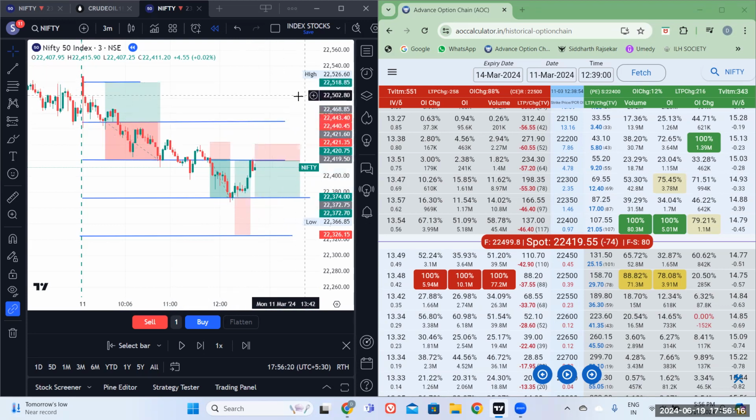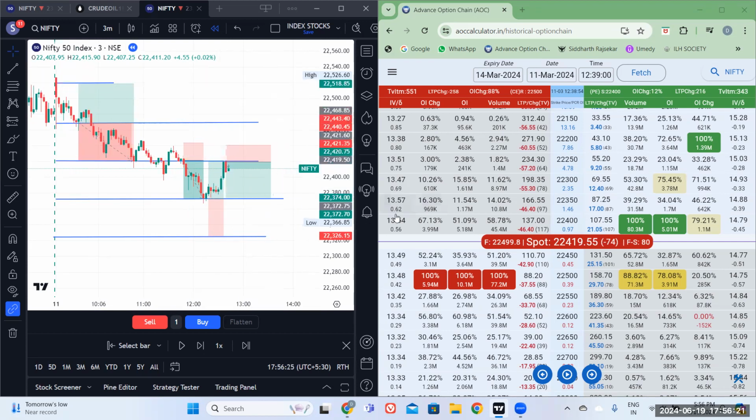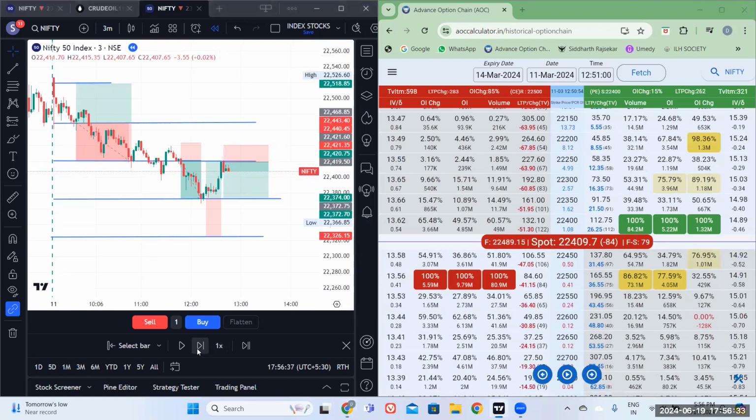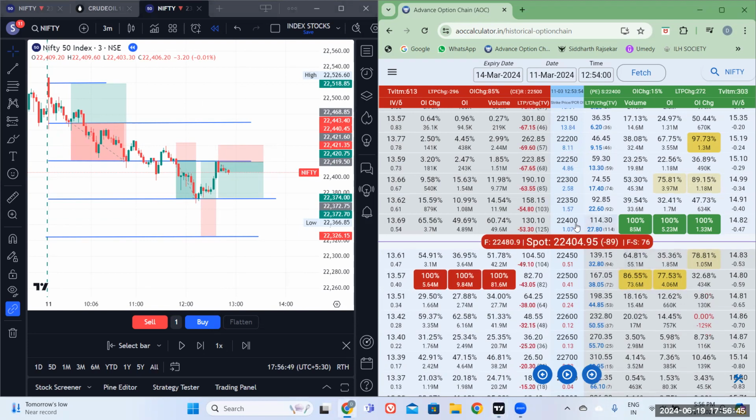Now let's see how this shapes up, whether we get the target or not, because there's a backtest. Even I don't know what's going to happen. Let's move the price up to 1251. This is 1251. Any change? Nothing. Now this volume is getting reduced. So when volume reduces, the price will come and sit at this bottom.